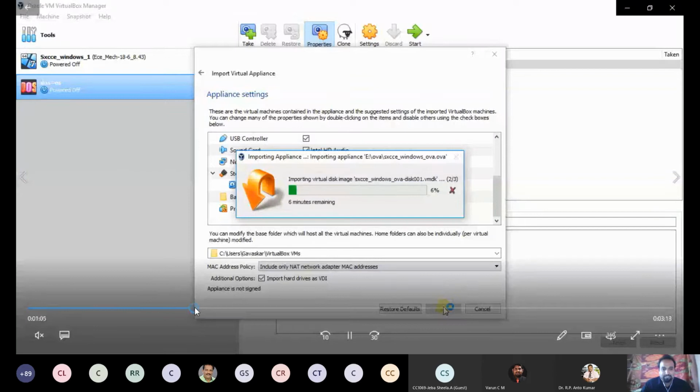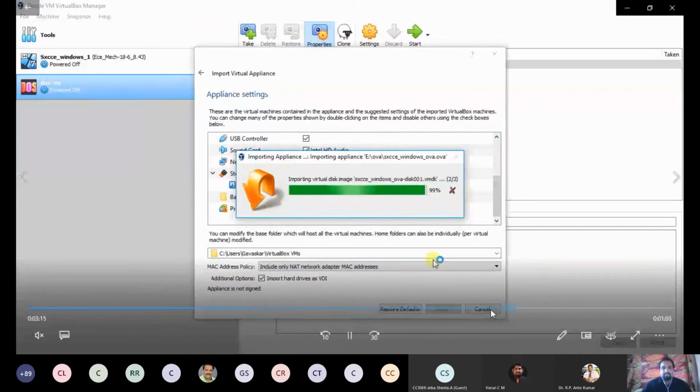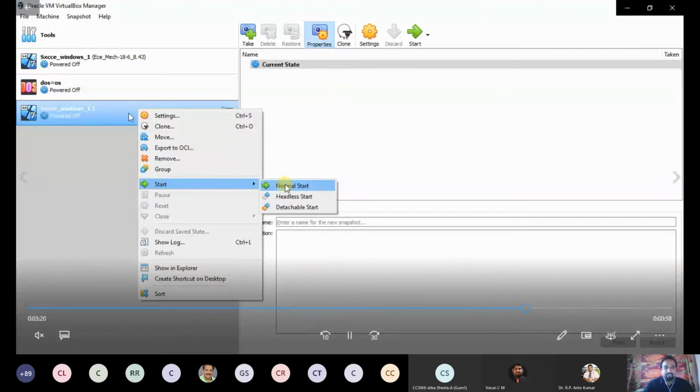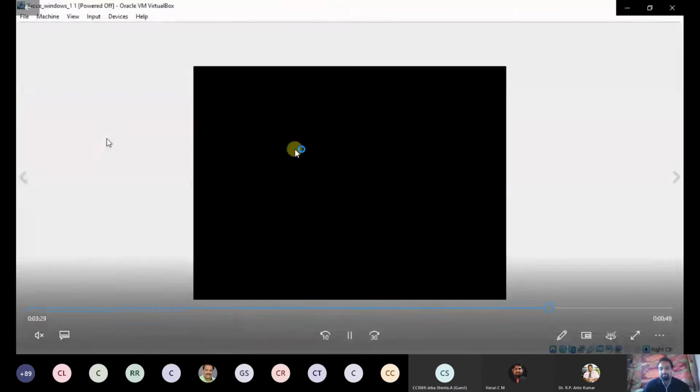Now I am going to skip the steps. Now you see one more virtual machine is created, with Windows OS. Now you see, start normal. Now the virtual machine will be started. I have created it by using the OVA file, open virtual format file.